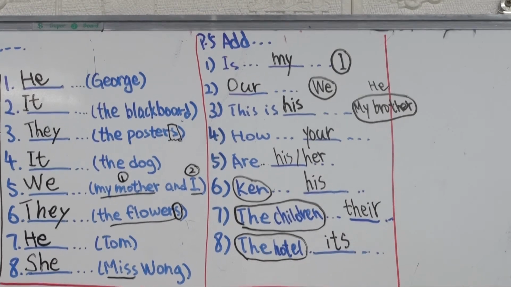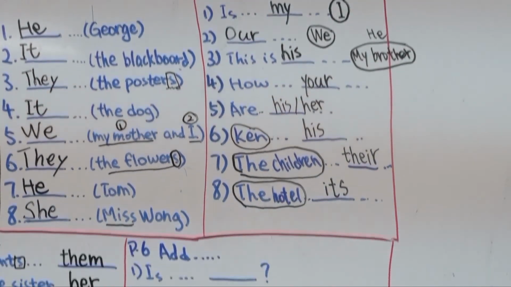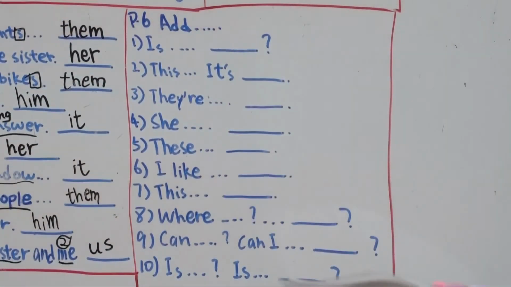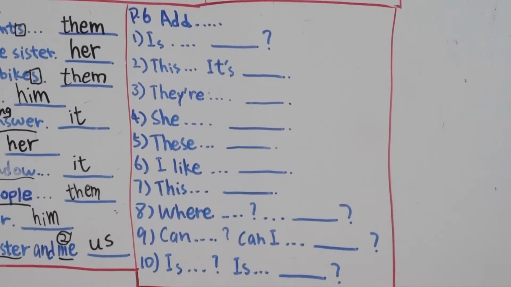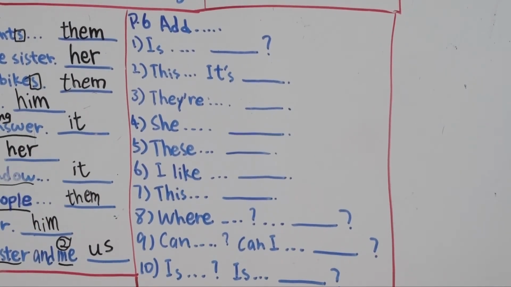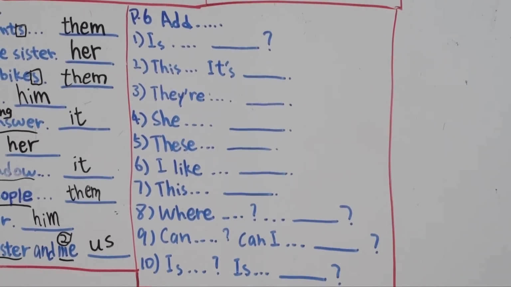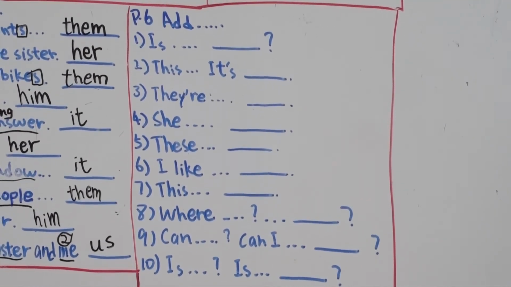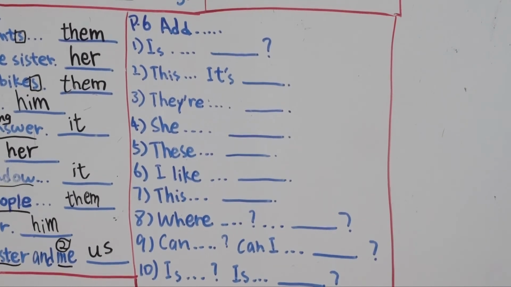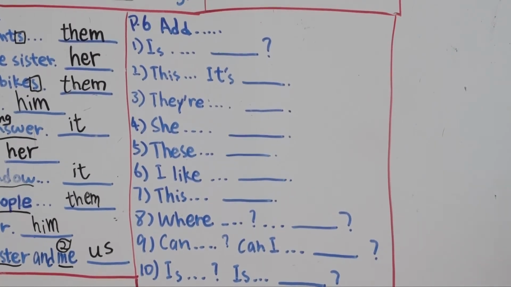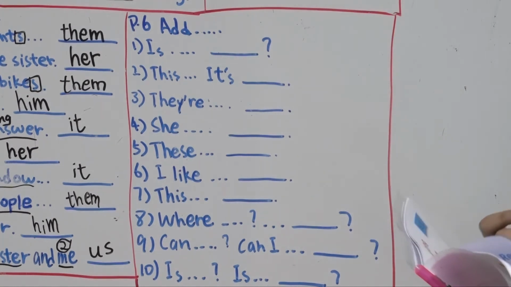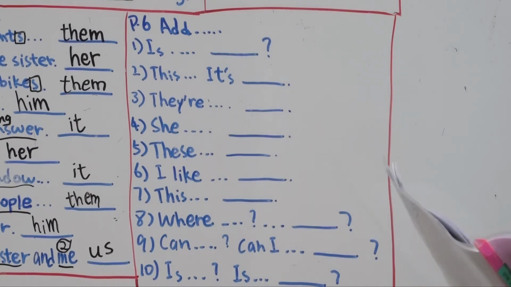Yeah. Here we go. Page number 6. Oh wow. Here you have to use possessive pronouns. Add the possessive pronouns in the sentence. So it has been done for you, the brackets, right? The brackets has his, hers, theirs, mine, ours, and yours, right? So let's do it.